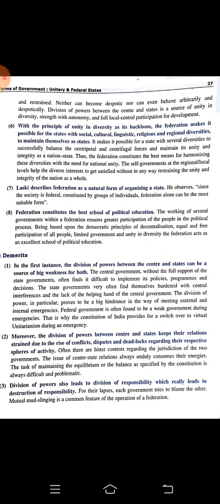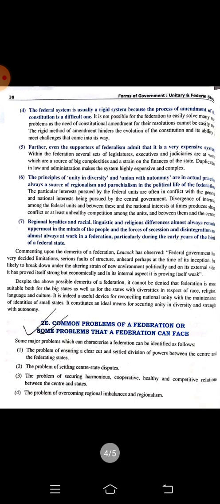Division of power also leads to division of responsibility, which really leads to destruction of responsibility. This means as the powers get divided, both governments can think alike. The central government will think that the state will be thinking about it, and the state will say, why should I, because the central government is there to take the responsibility. As there is division of power, the responsibility is also divided. There can be confusion between the two governments.